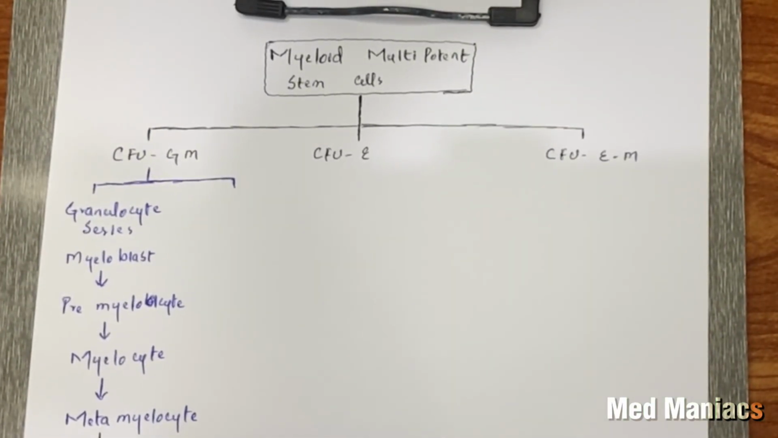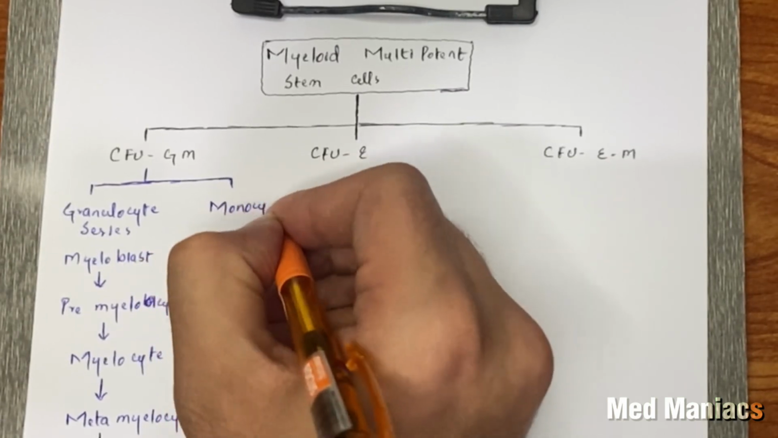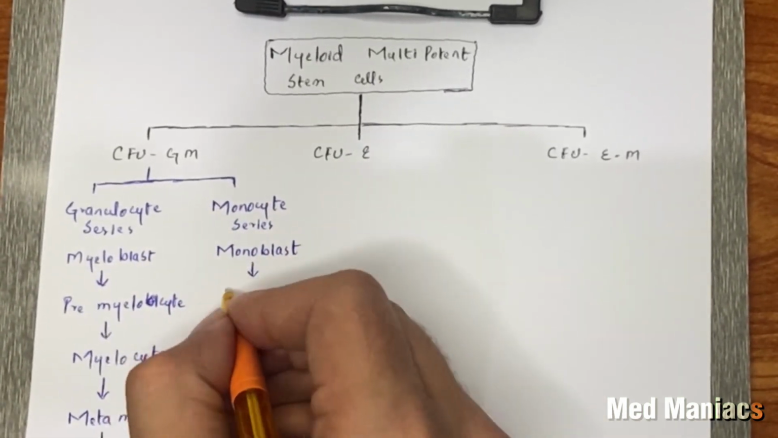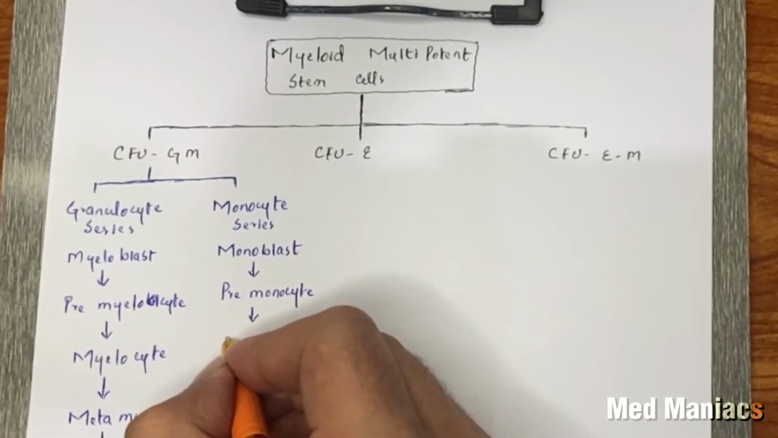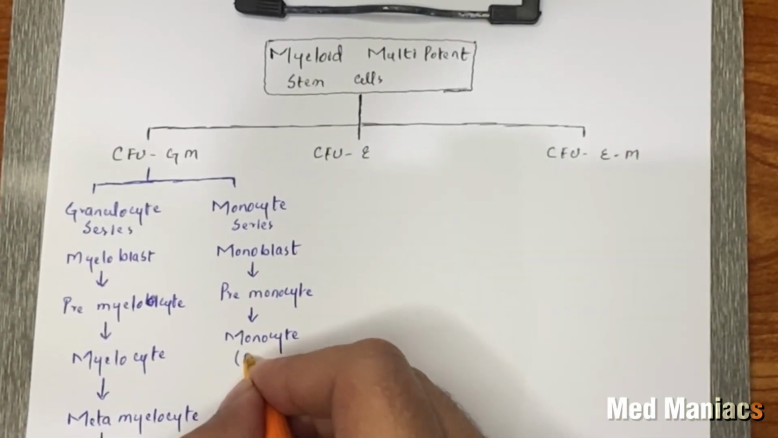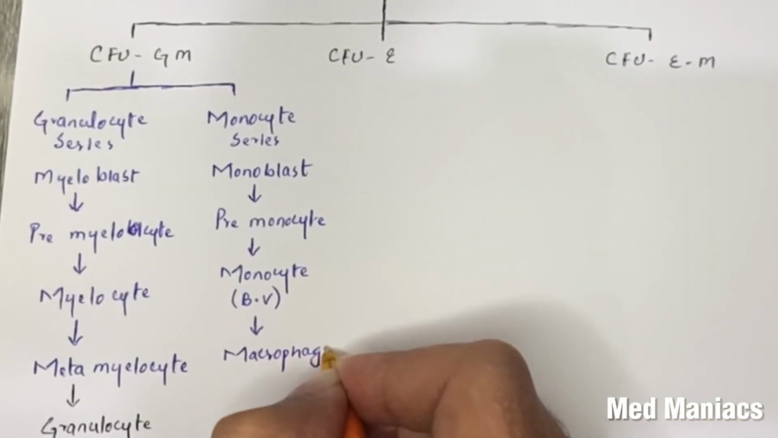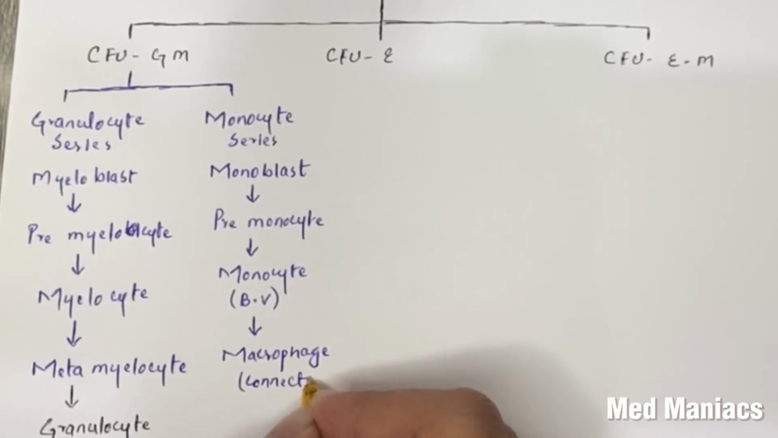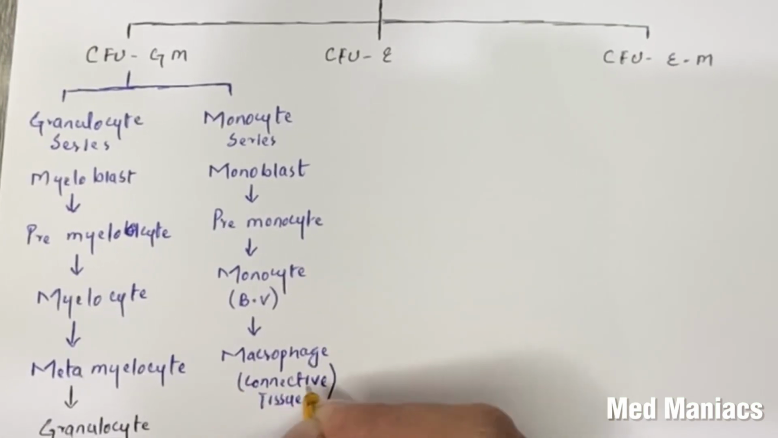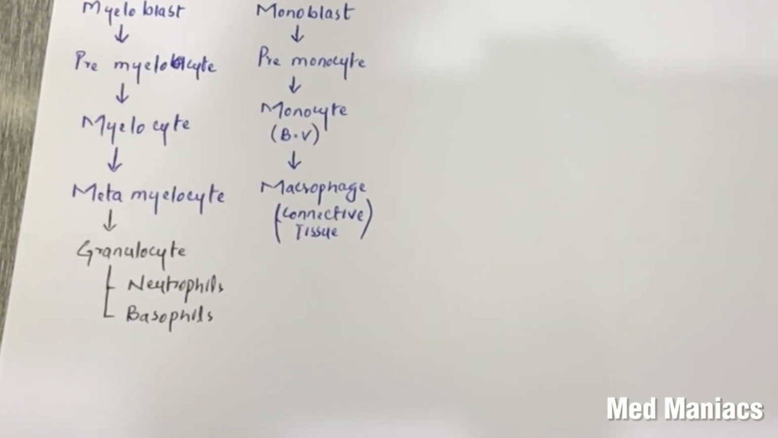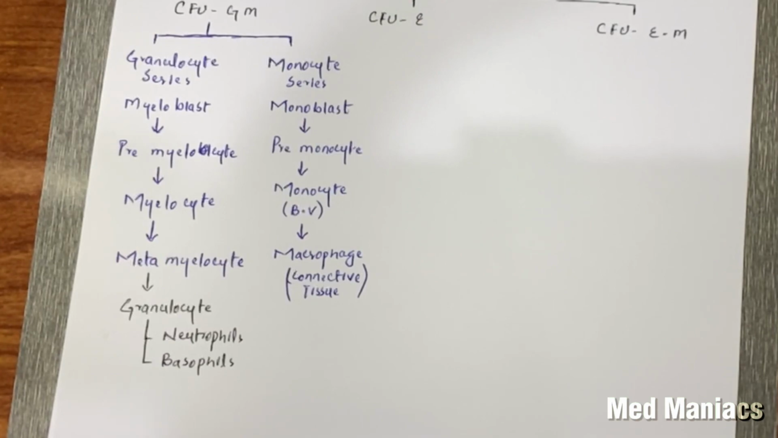Now we come to the monocyte series. The first immature cell that is formed is the monoblast. The monoblast is converted into pre-monocyte, and the pre-monocyte is differentiated into the mature monocyte. In blood vessels, they are called the monocytes, and when they cross the blood vessels and go into the connective tissue, they are called macrophages. So in blood vessels, monocyte; in connective tissue, macrophages. Size-wise, they are the largest WBCs found in the body.